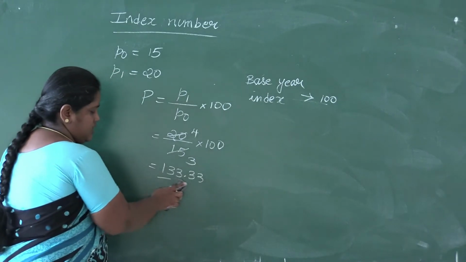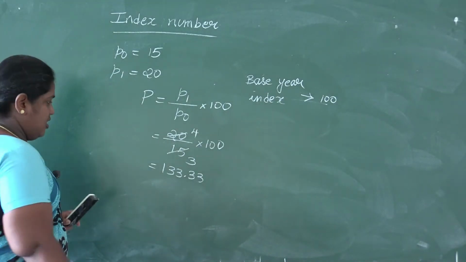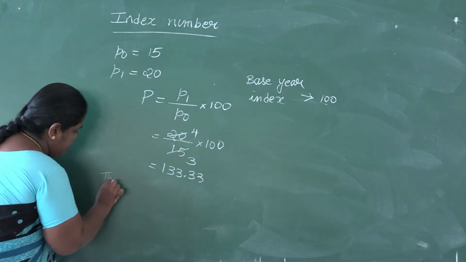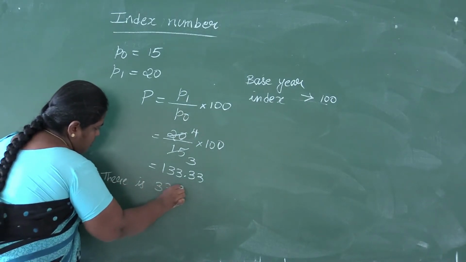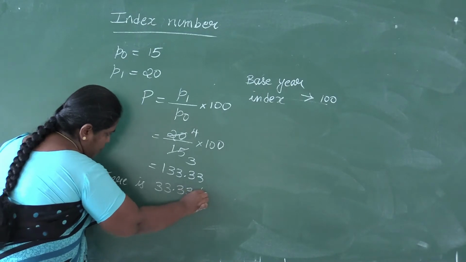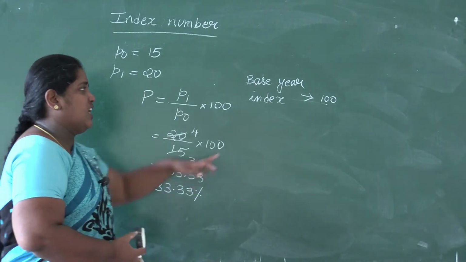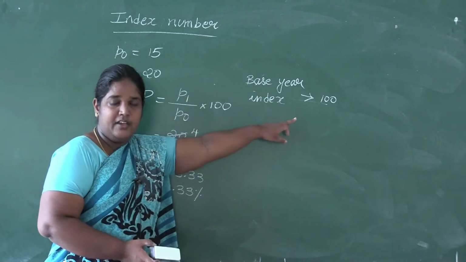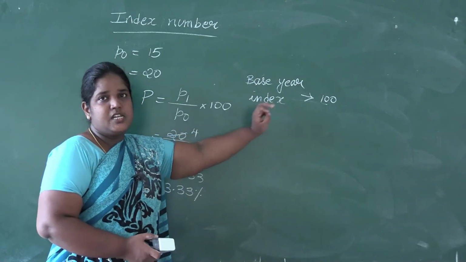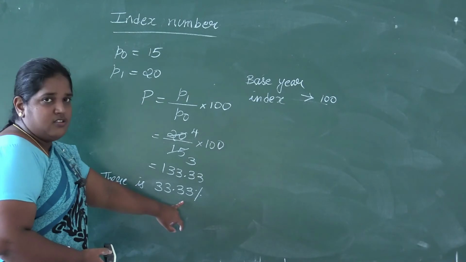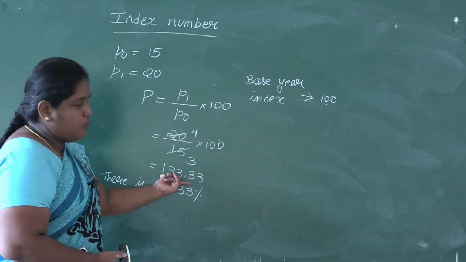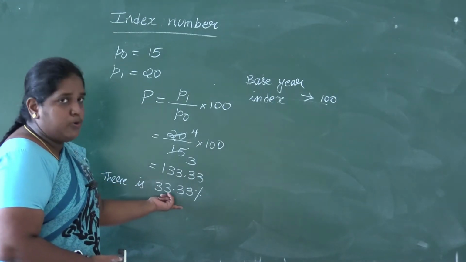So just subtract it, we'll get 33.33. Write the conclusion: there is 33.33 percentage, since we are taking the base year index as 100, which is represented in terms of percentages.